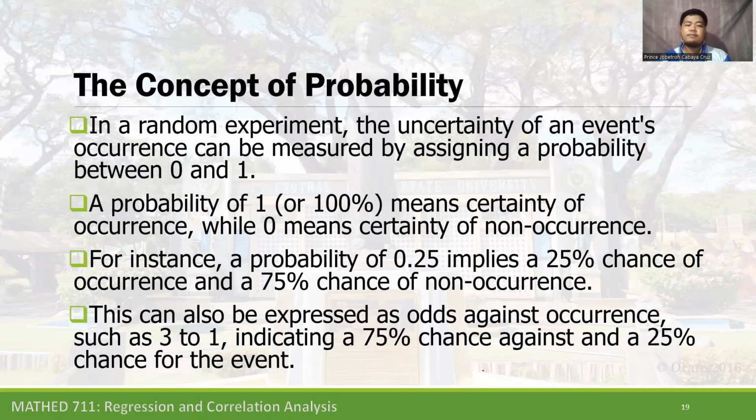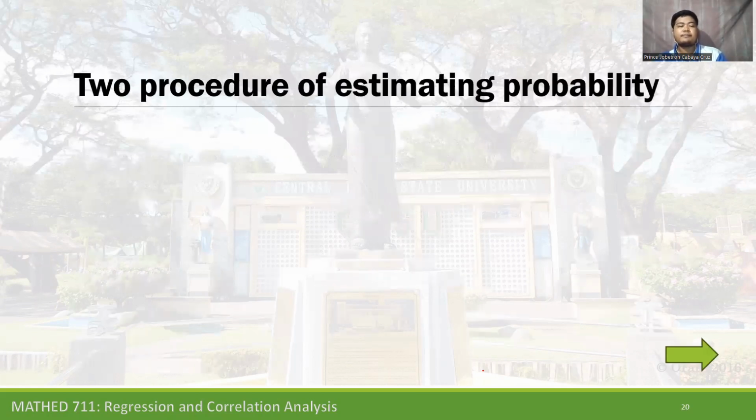This can also be expressed as odds against occurrence such as 3 to 1, indicating a 75% chance against and 25% chance for the event. So like what I said, you have the 75% of losing or 25% of winning.